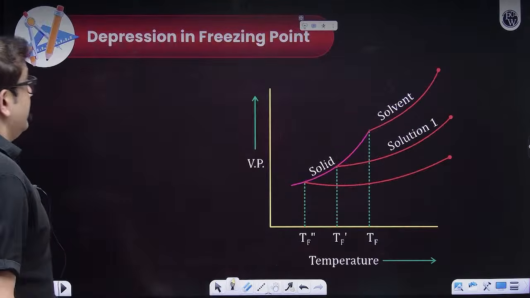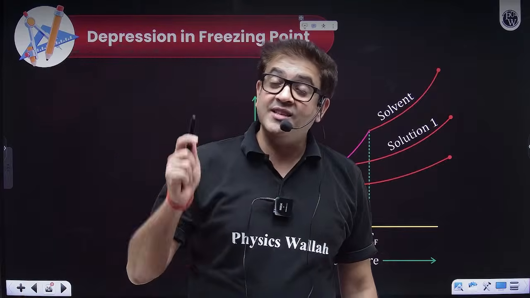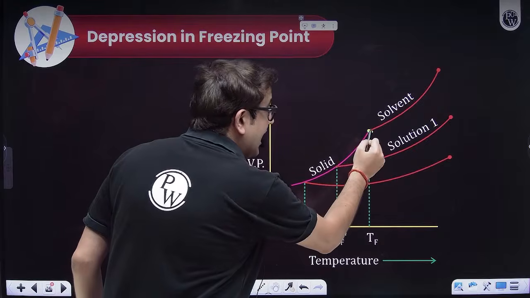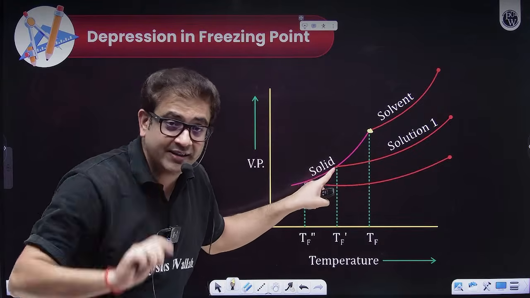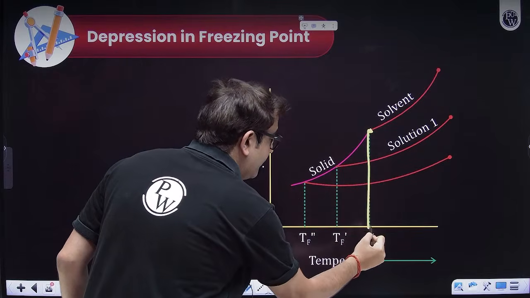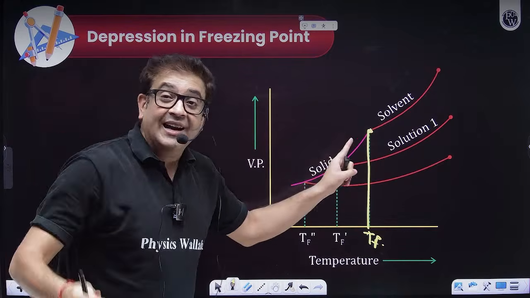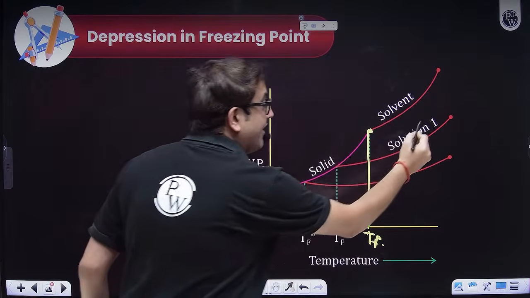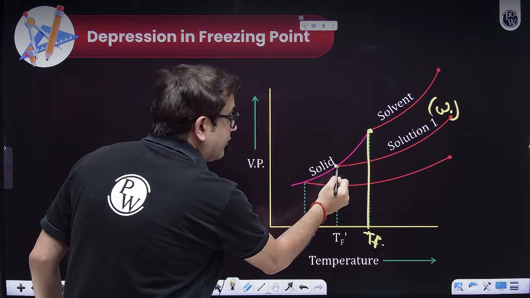Now, similarly, depression in freezing point. Freezing point is the temperature at which the vapor pressure of the solvent becomes equal to the vapor pressure of the solid. Solid also has vapor pressure, though very little. So this will be the freezing point of the solvent. Now, if I'm adding a non-volatile solid solute, then the freezing point is getting depressed. So if I have added W1 amount of solute, see, now at what temperature?